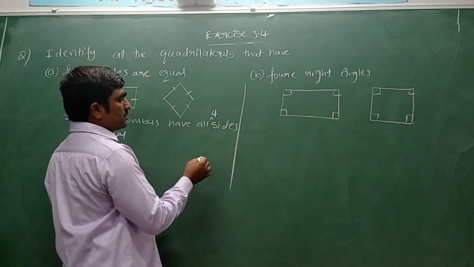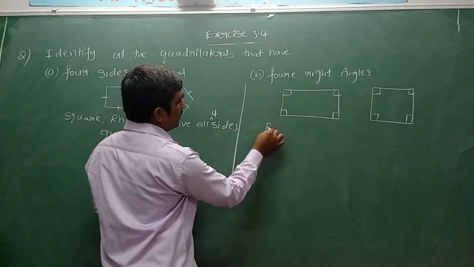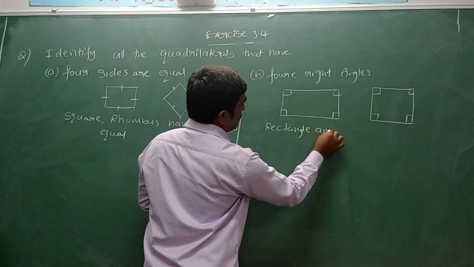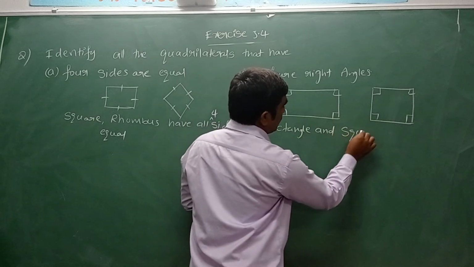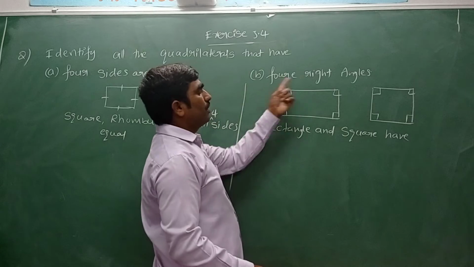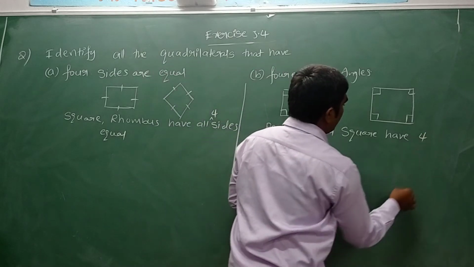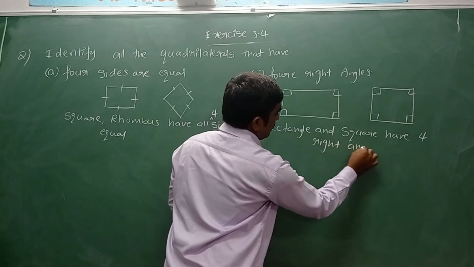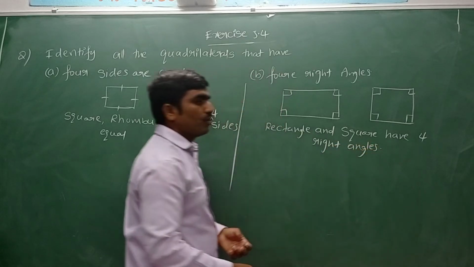Yes. What is the solution? Rectangle and square. Rectangle and square have four right angles. Yes, hope you understood.